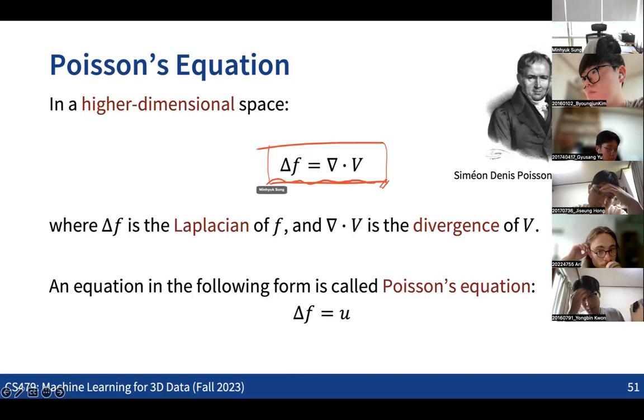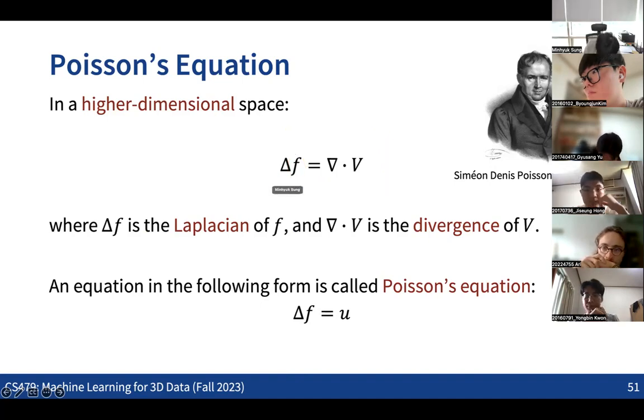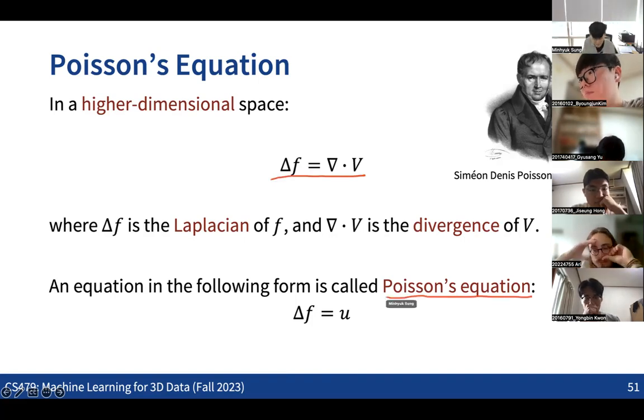So given the Laplacian operator and the divergence operator, if we have an input vector field, which is the surface normal information, we are finding the function f that is the solution of this equation. This equation is called Poisson's equation, which you can see in many physics problems, and that's why this technique is called Poisson surface reconstruction.